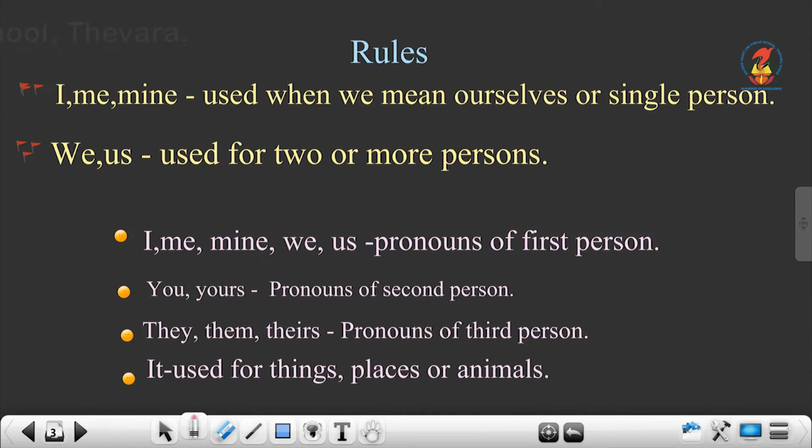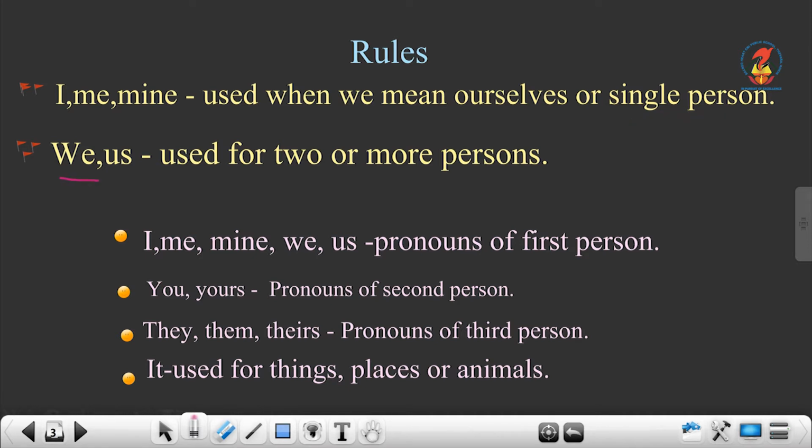Moving on, we will learn about the rules of pronouns. I, me, mine: the pronouns I, me and mine are used when we mean ourselves or a single person.